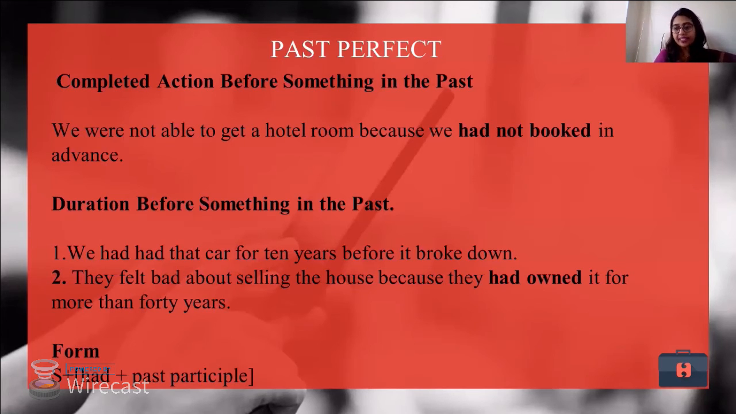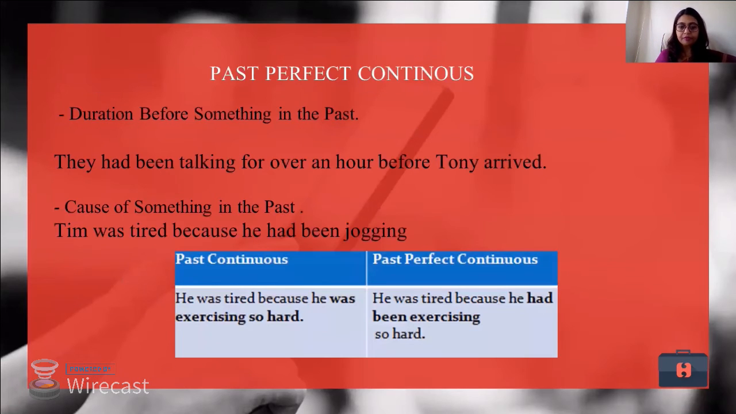Let us look at past perfect continuous tense. Now, what is past perfect continuous tense? This is the duration before something in the past. They had been talking for over an hour before Tony arrived. So now arrival of Tony is one action. They had been talking on phone, another action. So two actions, both of them taking place in the past. One is continuously happening, whereas one action is finished.